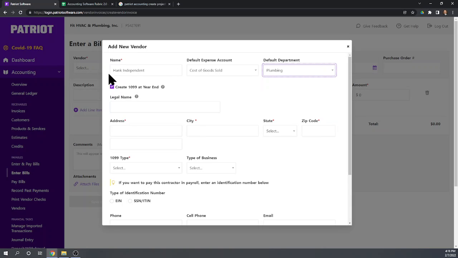Okay, now here he's an independent contractor, so we are going to have to create a 1099 for him. So we want to keep that checked, and we're just going to say his name is Hank Independent. Okay, and let's make up an address for him. This is required because we're going to have to send him a 1099, so we're going to need an address for that.